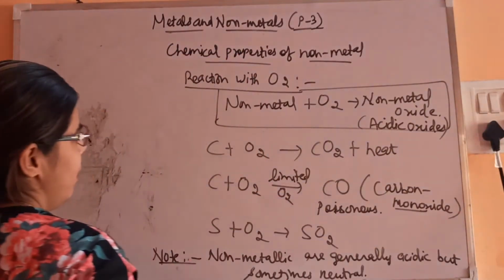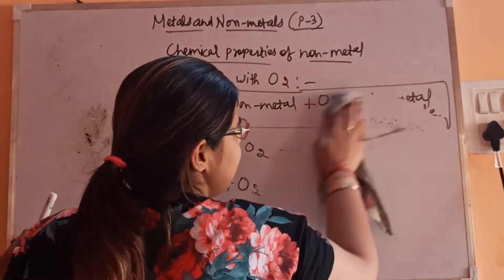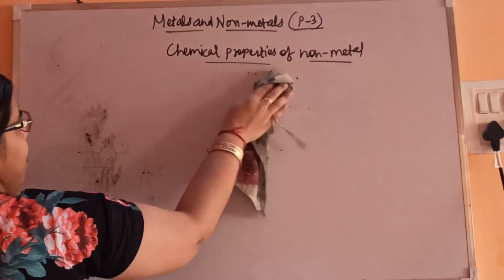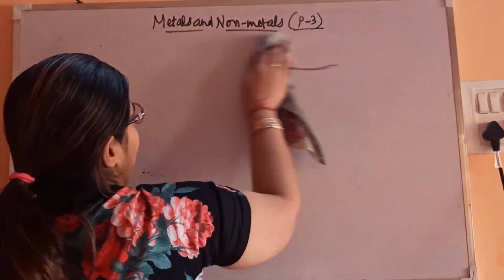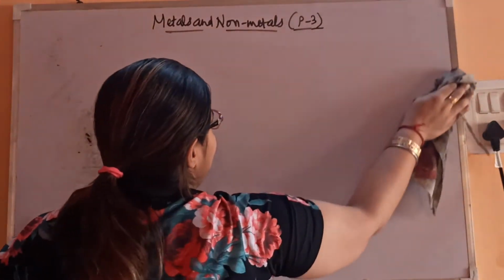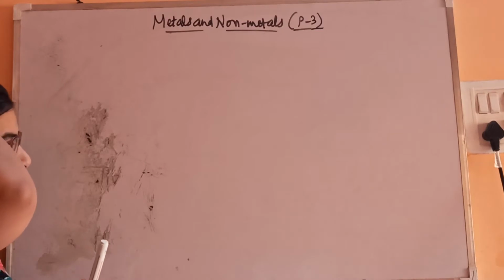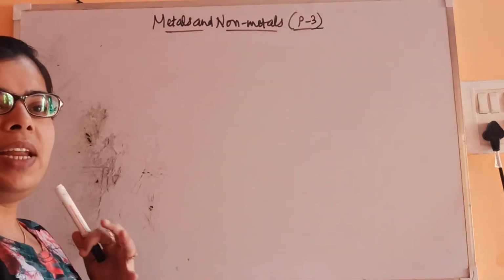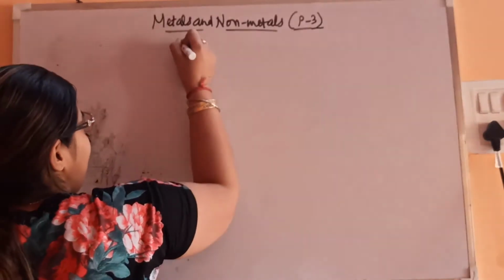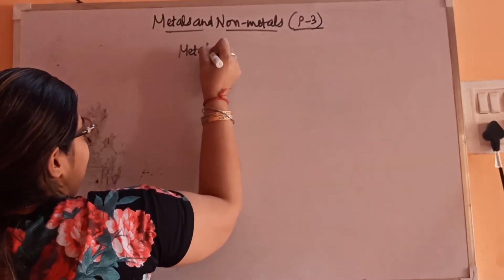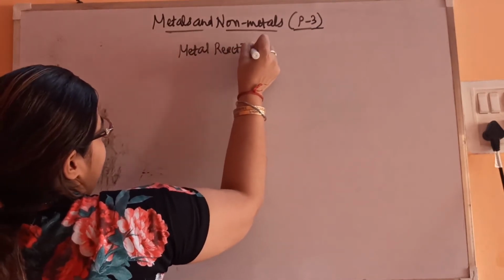So this is about the only chemical property of non-metals. Now let's see the next one: reaction of metal with non-metal. That is a chemical property of both metals as well as non-metals. Let's see how metals and non-metals react with each other, and what is the force leading them towards the reaction.